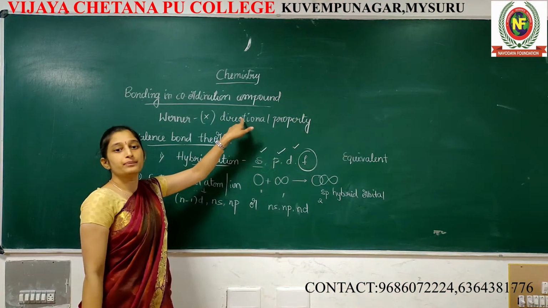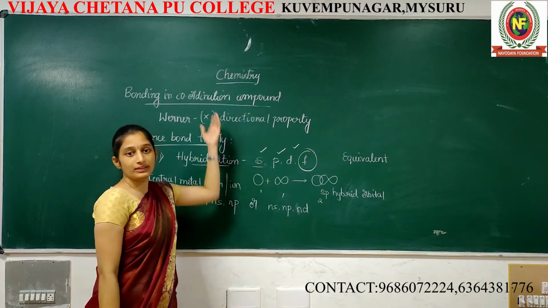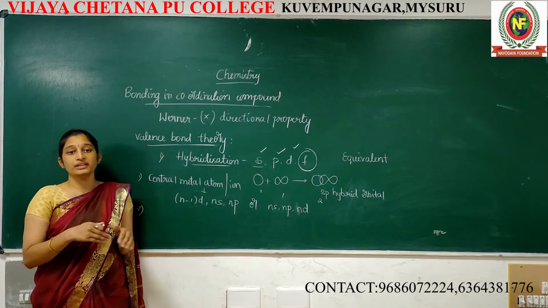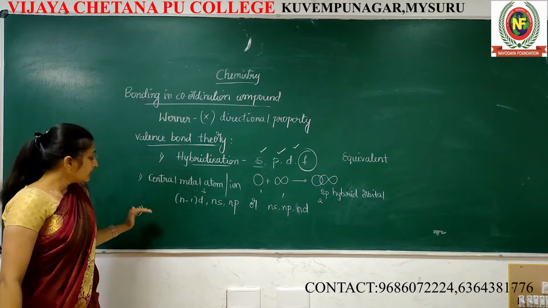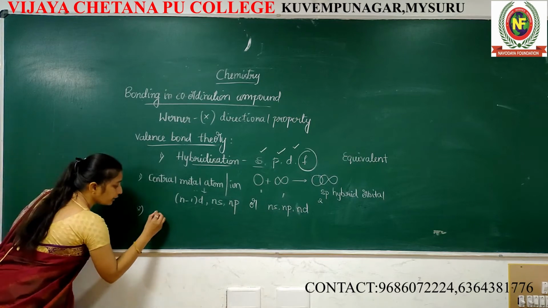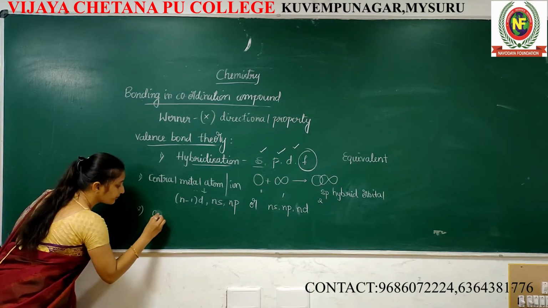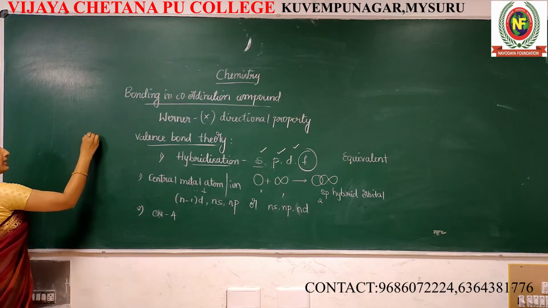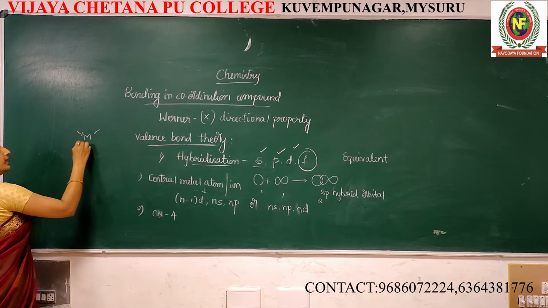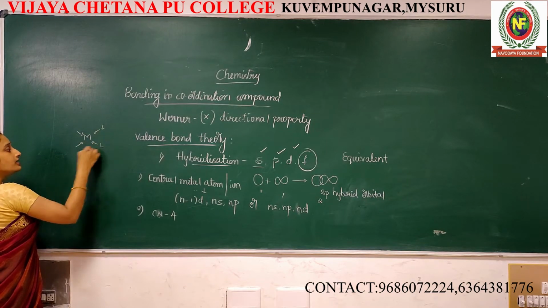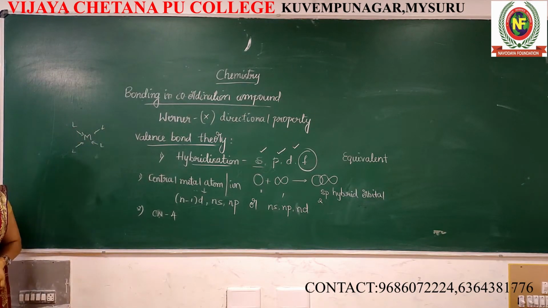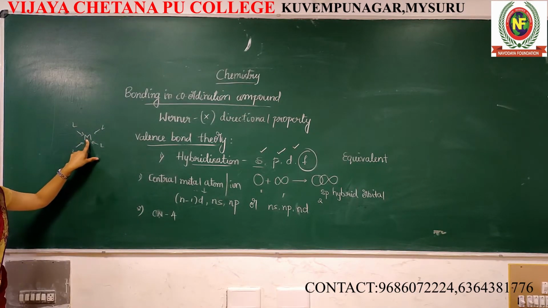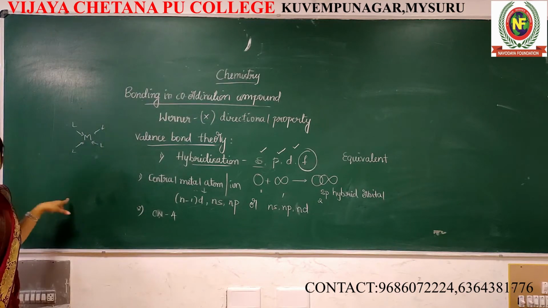Werner's theory never explains the directional property. In valence bond theory, we will get the complete picture regarding the direction. Suppose the coordination number is 4. It means around the metal, 4 ligands are surrounded. Coordination number means around the central metal atom or ion, 4 ligands are surrounded.